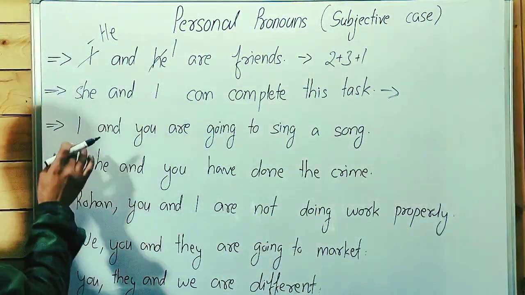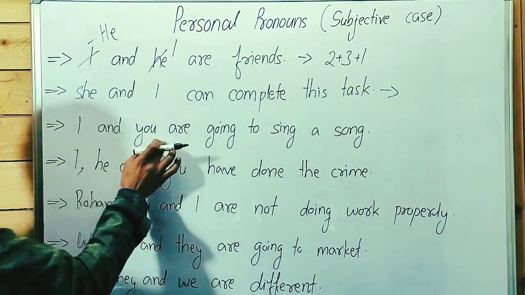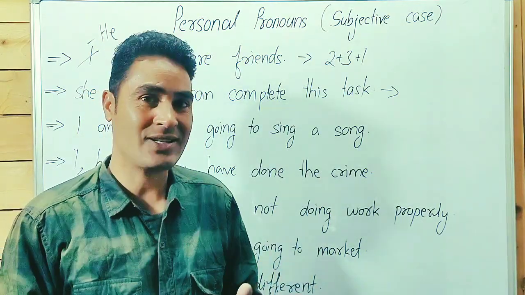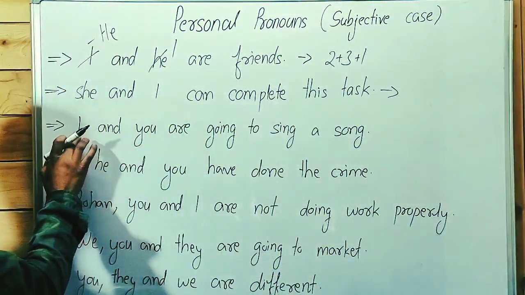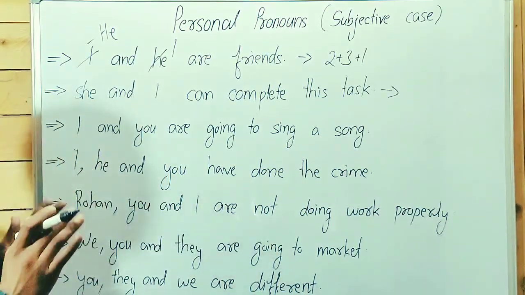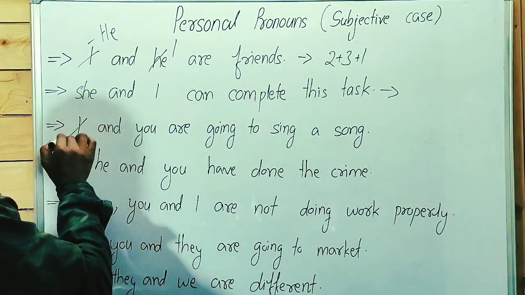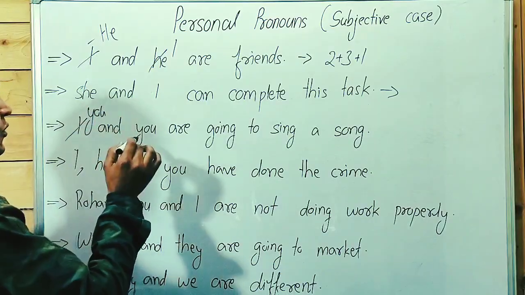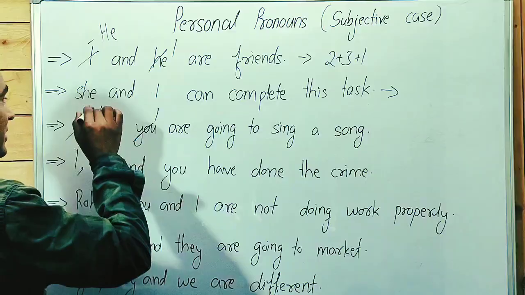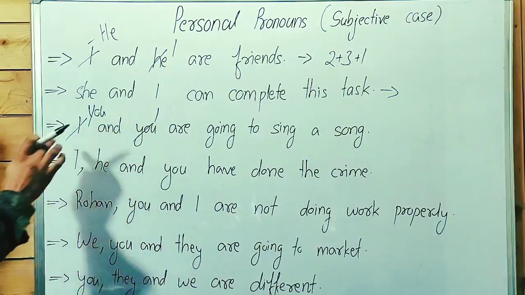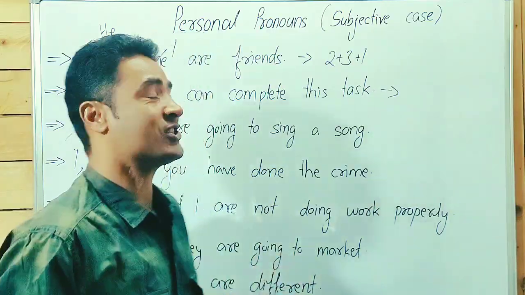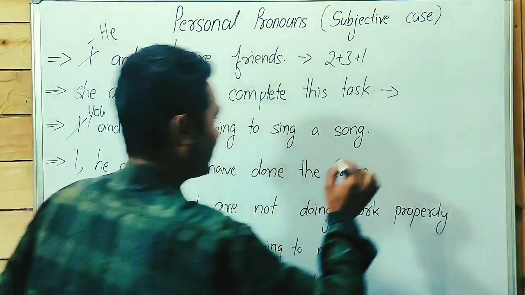It's a correct sentence. Now this sentence: I and you are going to sing a song. It is a positive sentence. It shows positivity. I and you, first person, second person. Incorrect. We have to say 2 3 1, not 1 2 3. In this case, we have to say you and I. Let me write you first, capital Y. You and I are going to sing a song. This is a correct sentence now.